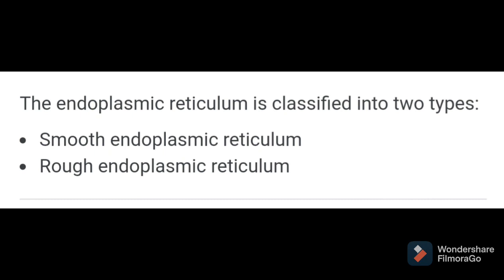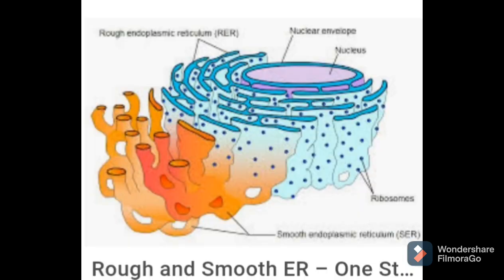Depending upon their presence or absence, the endoplasmic reticulum is of two types: rough endoplasmic reticulum and smooth endoplasmic reticulum.